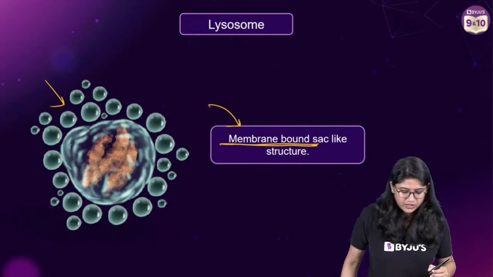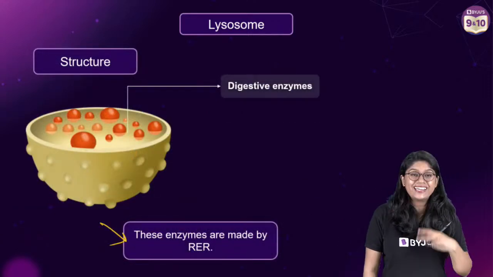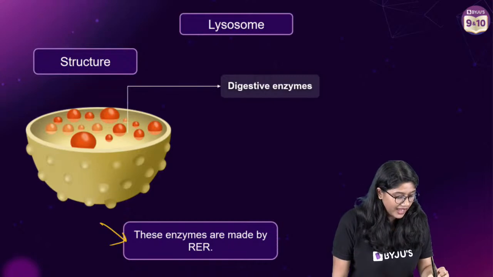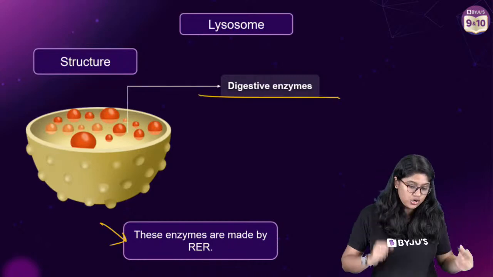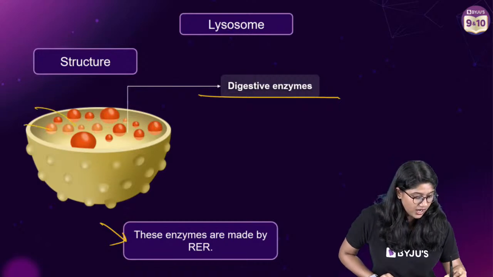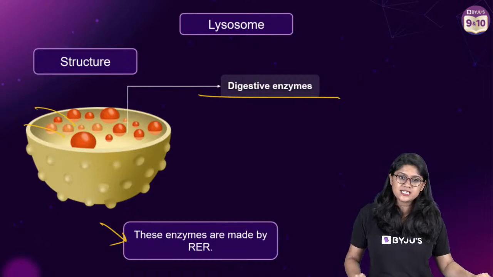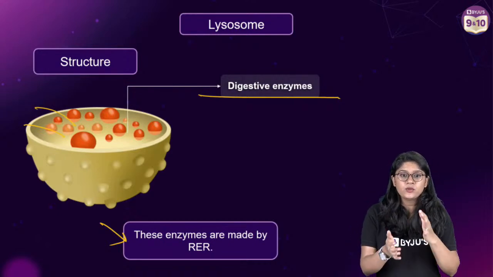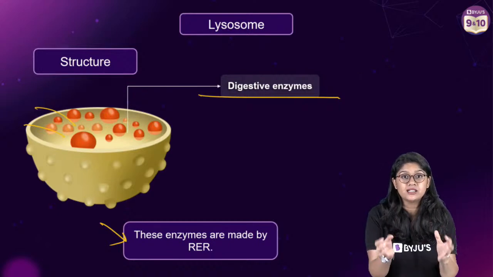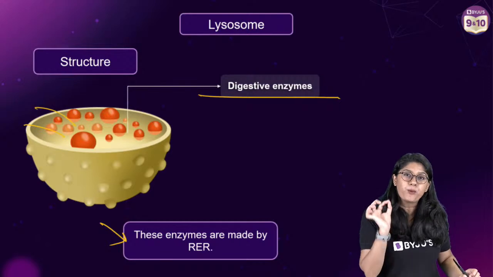Good. Okay. Now everyone, if we talk about what they do, they contain digestive enzymes, right? They have the digestive enzymes, and they make sure to digest the unwanted things that have entered into the cell. So for example, if there's a microorganism or if there's waste inside the cell, lysosomes will take care of it. So they have a very important role.